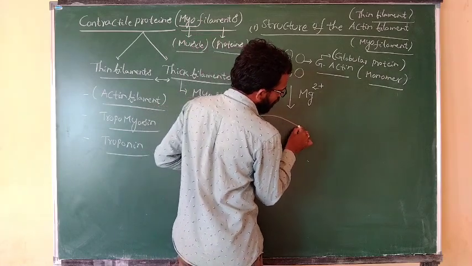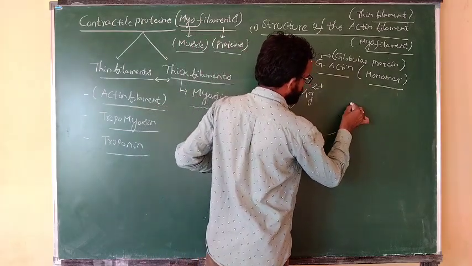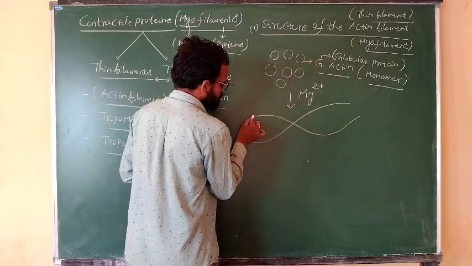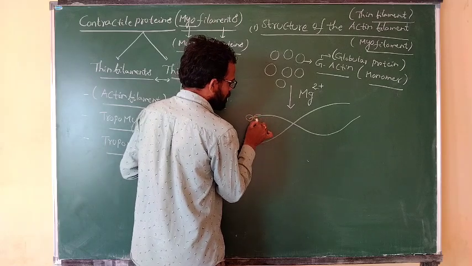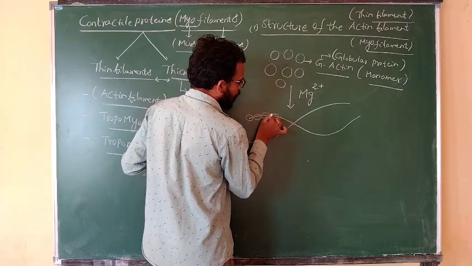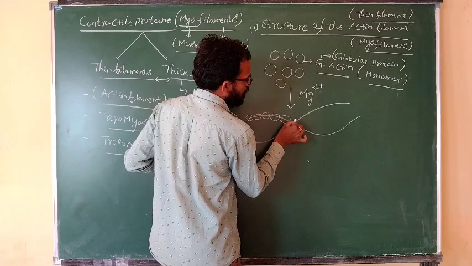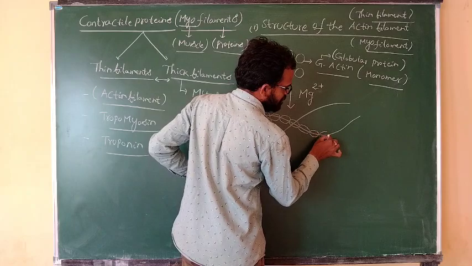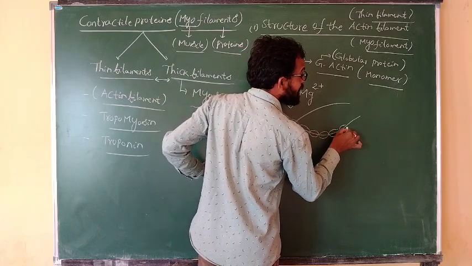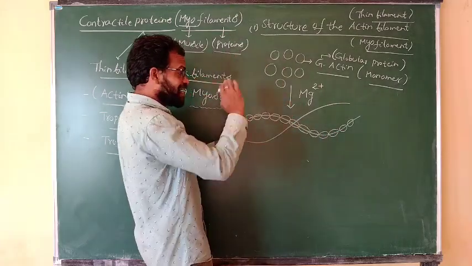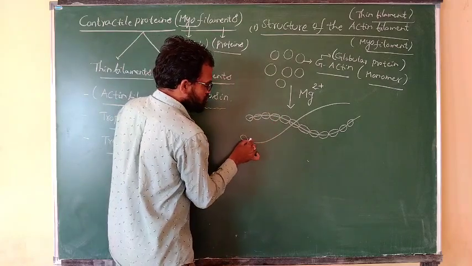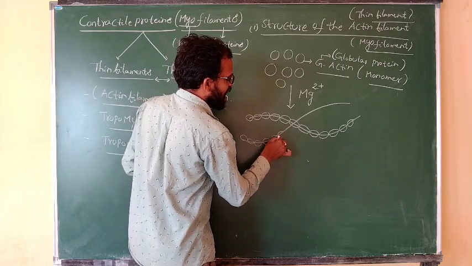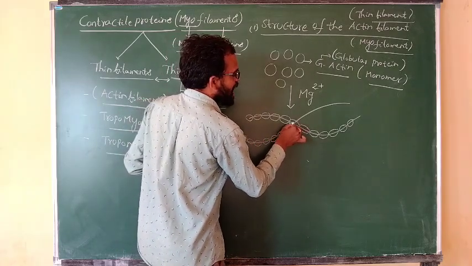This polymer of fibrous actin always consists of two filaments, and it is helically coiled.